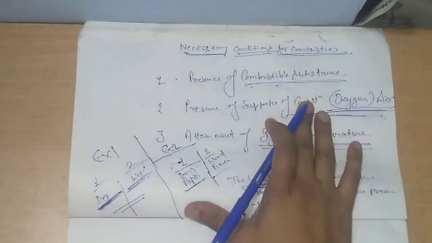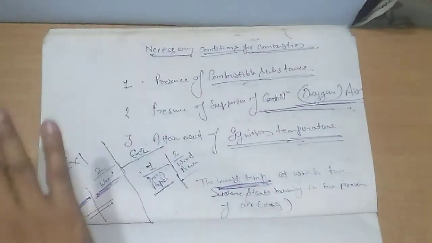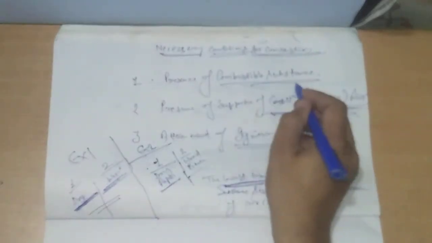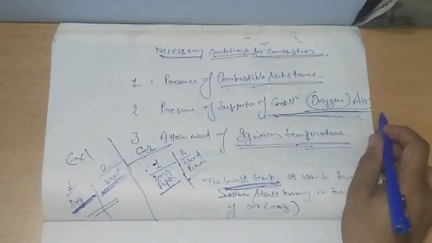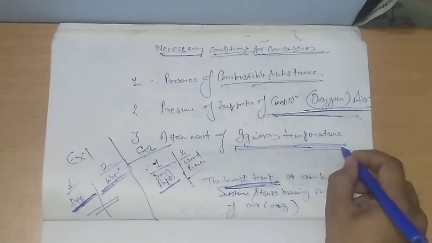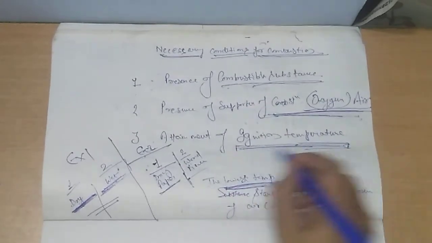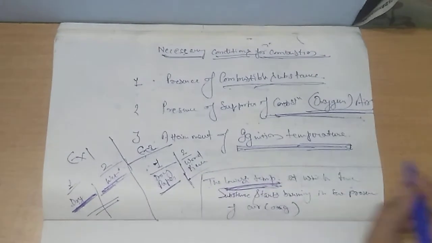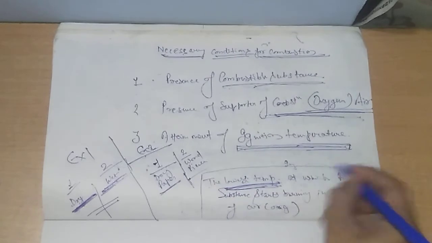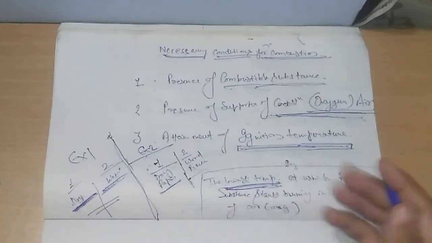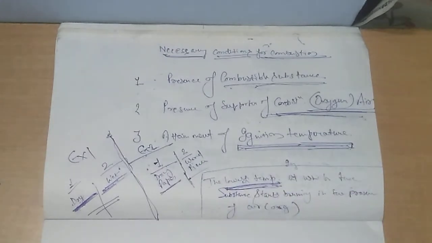So these are the three most necessary things which are required when combustion is happening. Number one, a combustible substance, number two, sufficient amount of oxygen or air, and number three, attainment of ignition temperature. Clear? I hope all of us are clear with the definition of ignition temperature, and I hope you will perform these two experiments to verify the things which we have discussed.